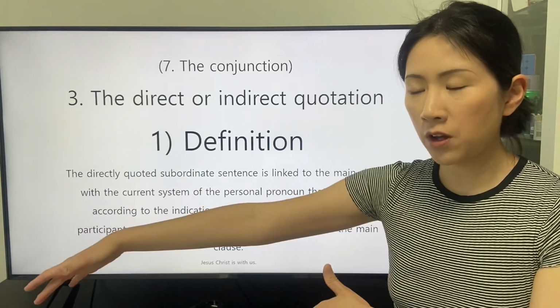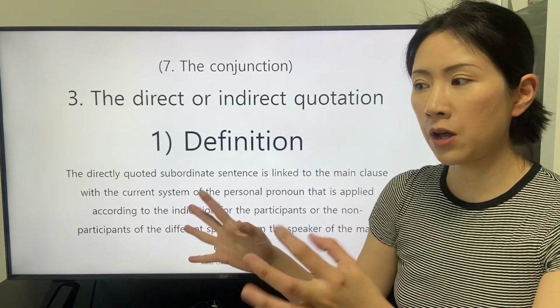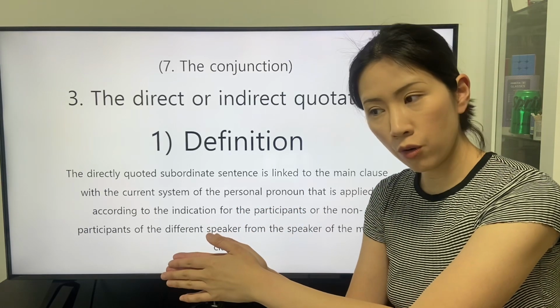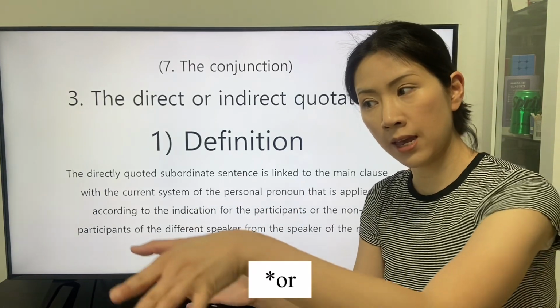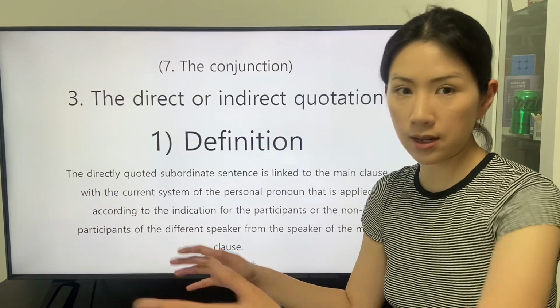The speaker of the subordinate sentence applies the personal pronoun that fits into the relationship between the speaker and the subject or object in the directly quoted sentence.